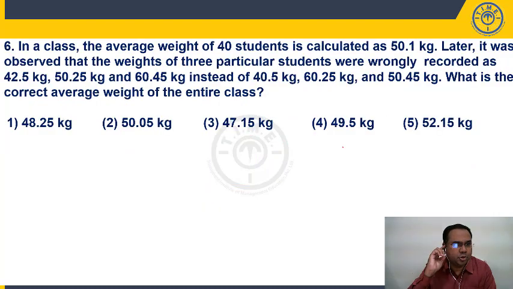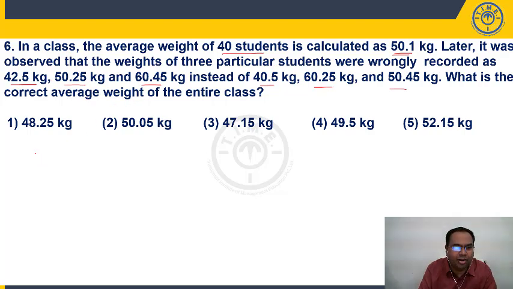Let us take up the next question. Question number 6. In a class, the average weight of 40 students is calculated as 50.1 kg. Later, it was observed that the weights of 3 particular students were wrongly recorded as 42.5, 50.25, 60.45 instead of 40.5, 60.25, 50.45. What's the correct average weight of the entire class?